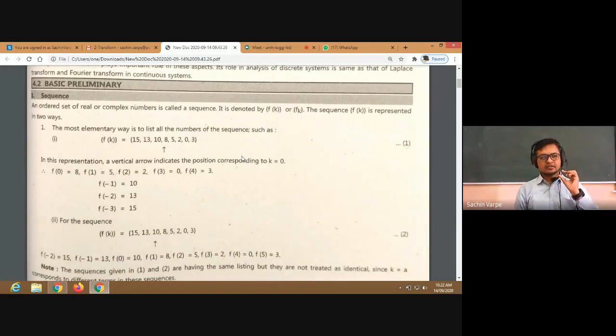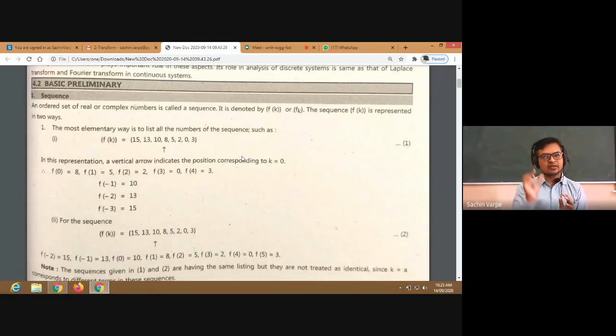in sequences we are characterizing by the terms of the sequence: first term, second term, third term. So these first, second, third, or one term backward, that is the minus 1th term, minus 2th term, isn't it? So these are the positions of the sequence, or the terms of the sequence at those positions. So the next right of 0 is the first position. We are denoting it as f of 1, the function value at the first position, whatever that value.